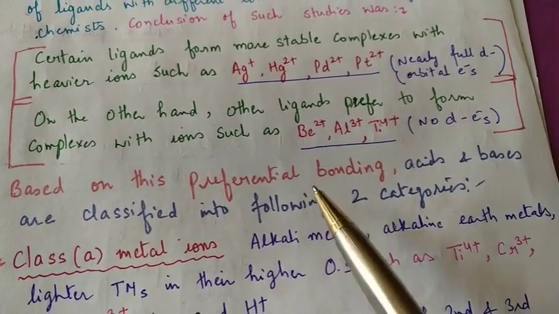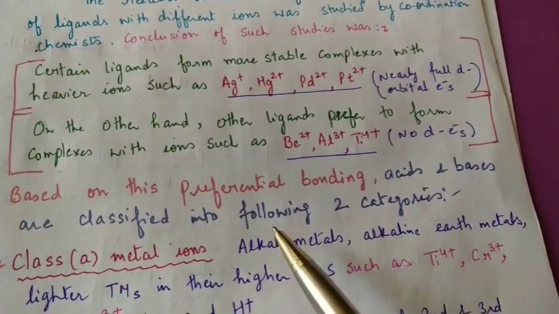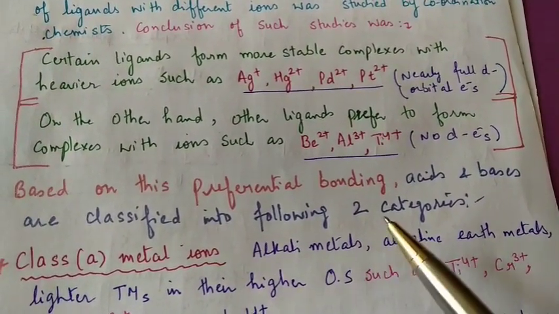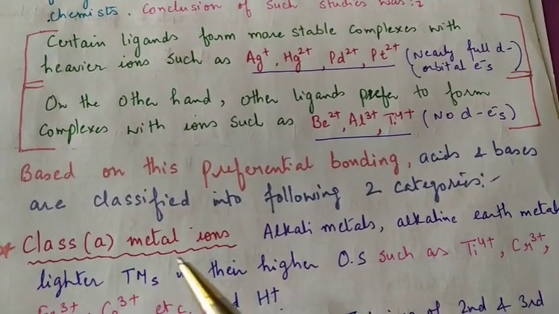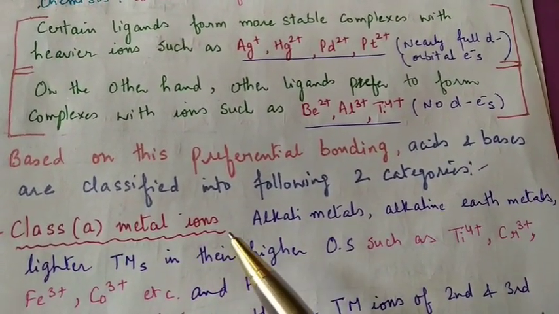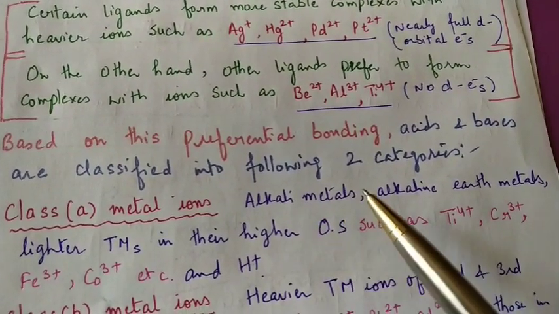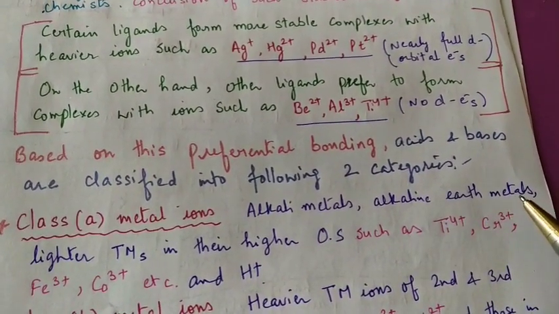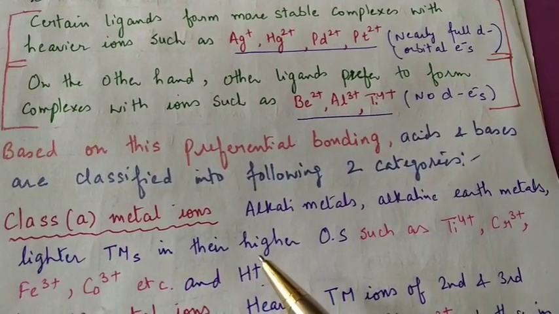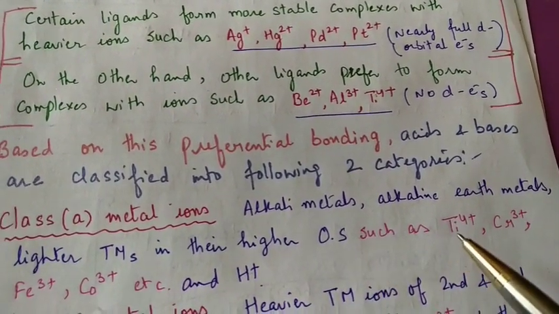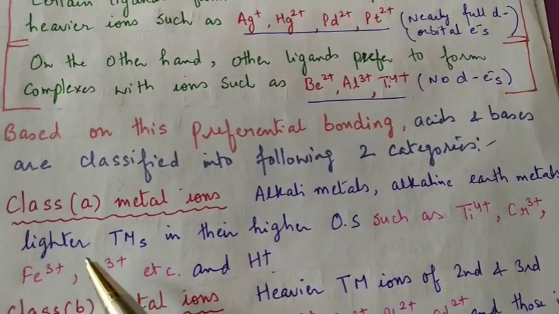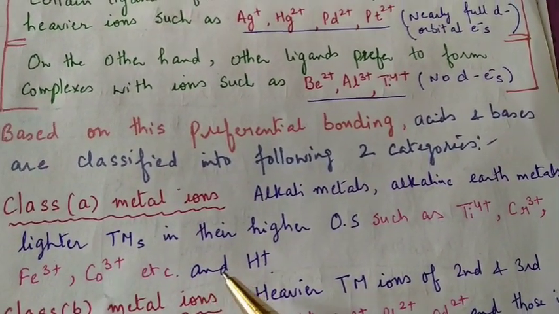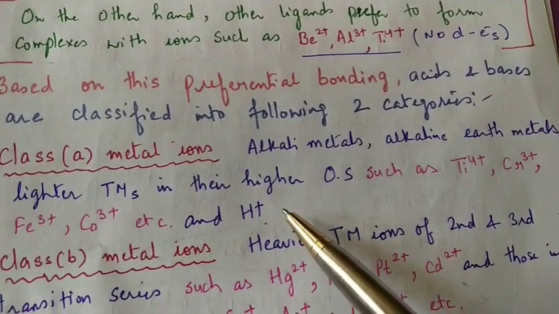Based on this preferential bonding, acids and bases are classified into two categories. First category, we call class A metal ions. Under class A metal ions come all the alkali metals, alkaline earth metals, and lighter transition metals in their higher oxidation states, for example titanium 4+, chromium 3+, iron 3+, cobalt 3+, and of course H+ also.